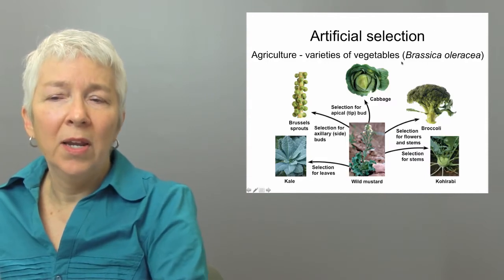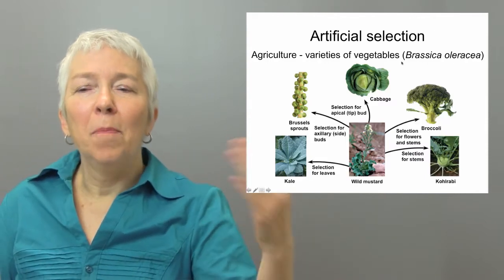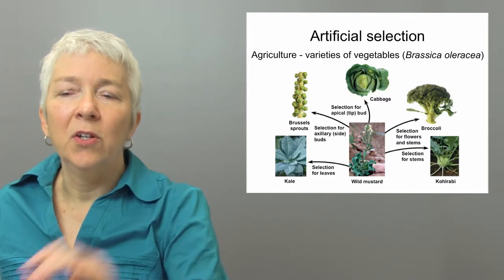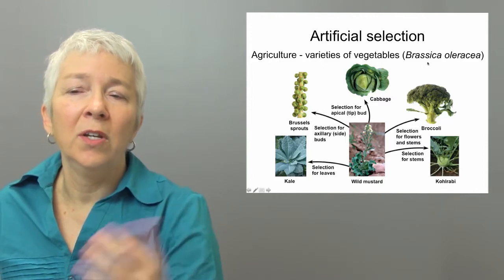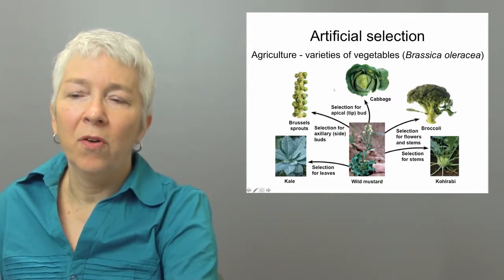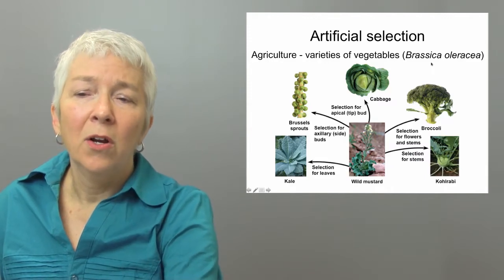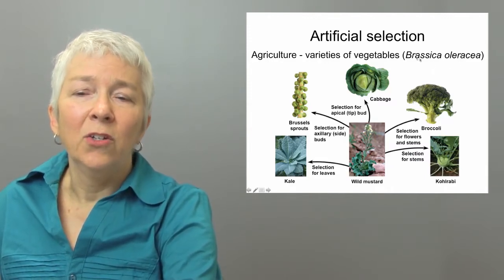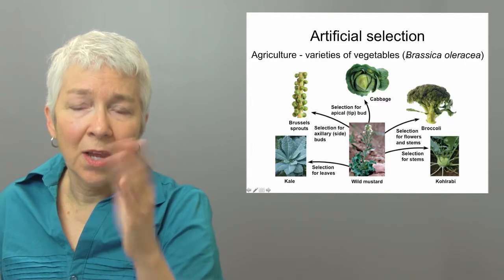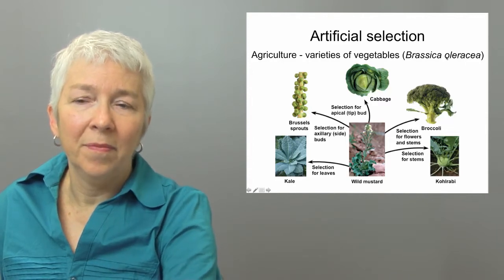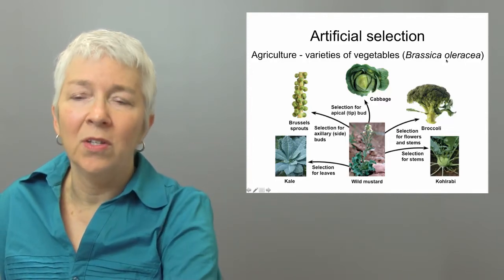Here's the species name right here. Notice that per earlier remarks, the species name has two parts. So this is genus Brassica. The species name for these different varieties is Brassica oleracea. It's shown in italics, and notice that the genus is capitalized and the specific part of the species name is